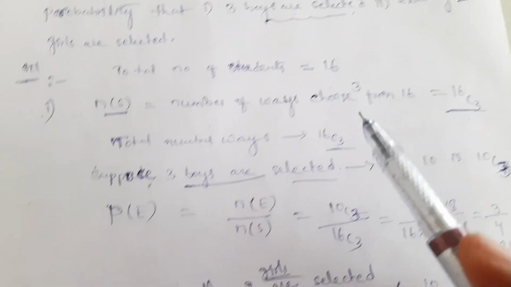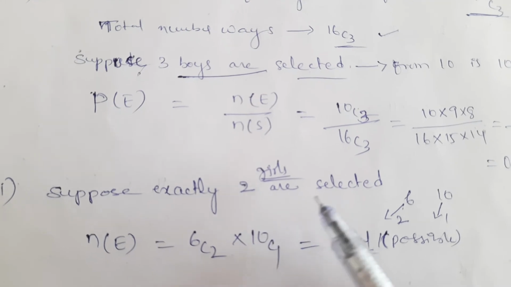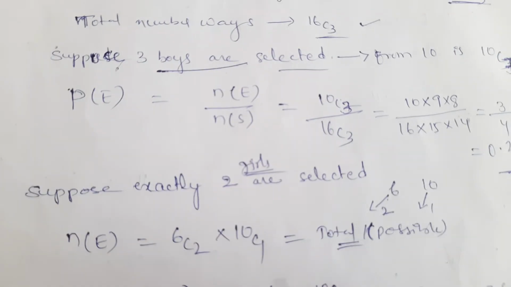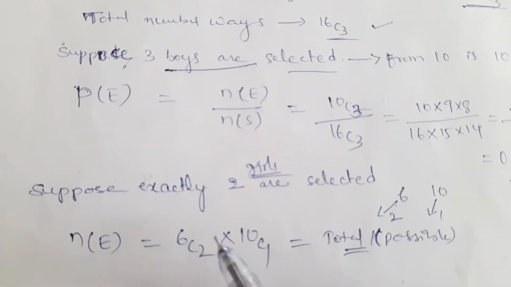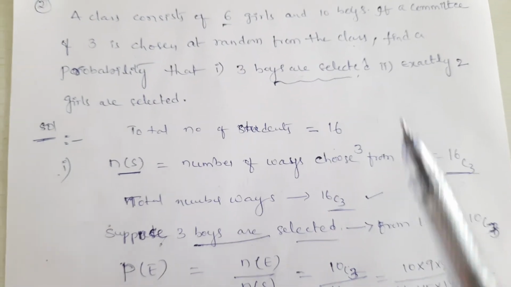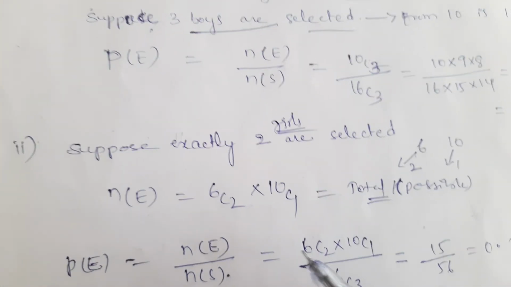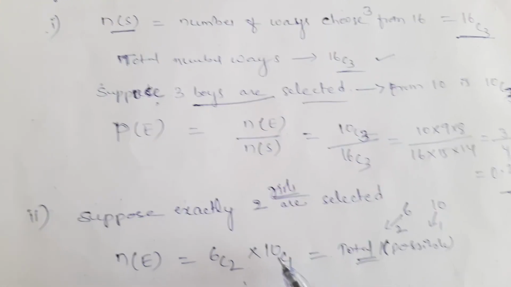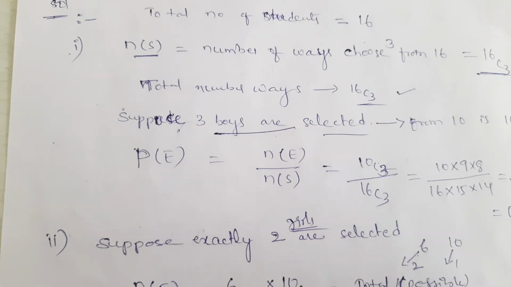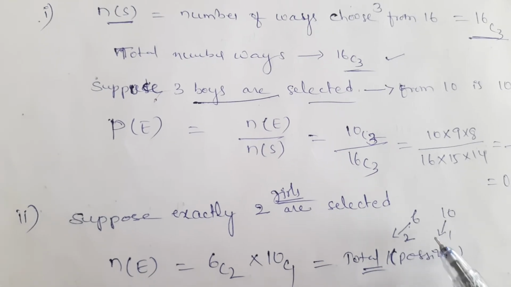Next, the second part is given. What is that? Exactly 2 girls are selected. Suppose exactly 2 girls are selected, N of E is equal to 6C2. 2 girls are selected out of 6. Out of 6 girls, we are taking exactly 2, that is 6C2, into 1 boy.